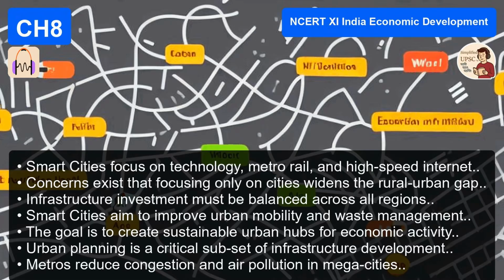Right. The deep dive takeaway here is that infrastructure cannot come at the cost of the environment. Sustainable development is the key phrase you must use in your answer. You can't just pave over the planet and call it growth.